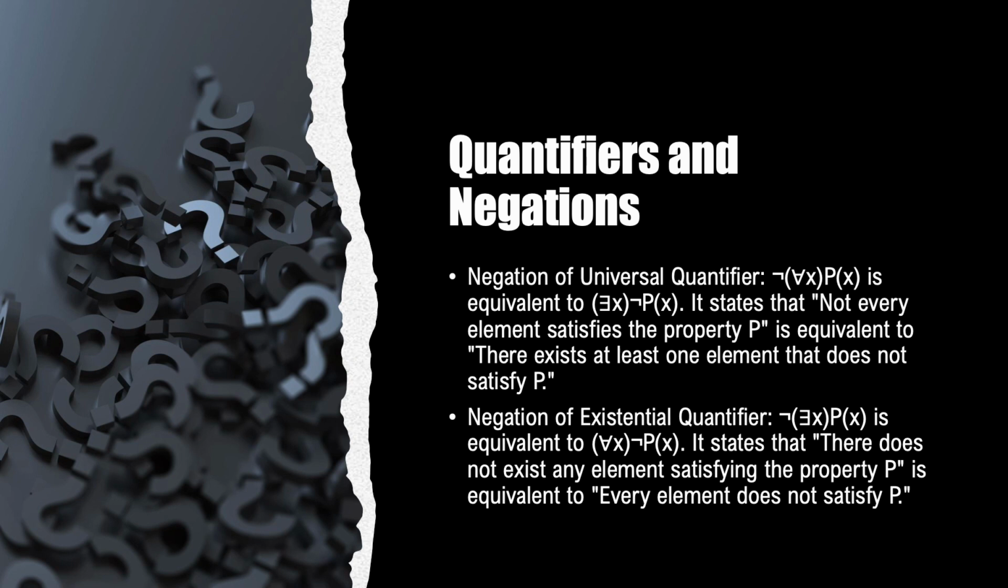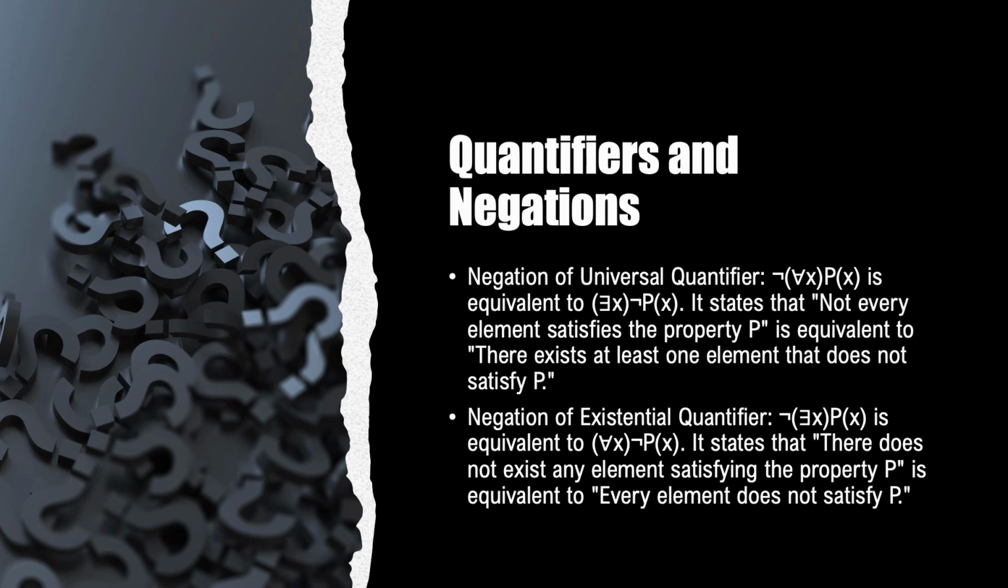Similarly, the negation of the existential quantifier is expressed as "there does not exist any element satisfying the property P." This is equivalent to the statement which states that every element does not satisfy P. When we negate the existential quantifier, we emphasize that there is no element that meets a given property.